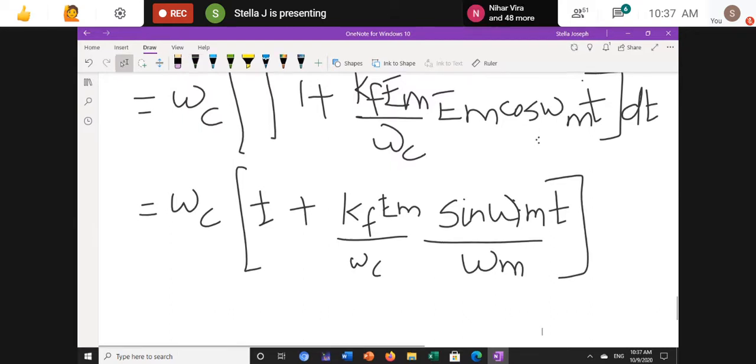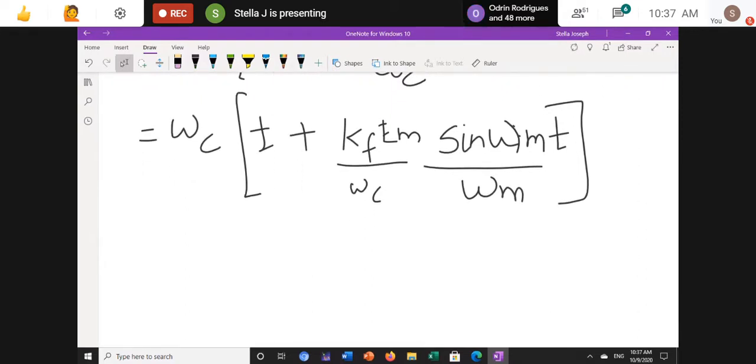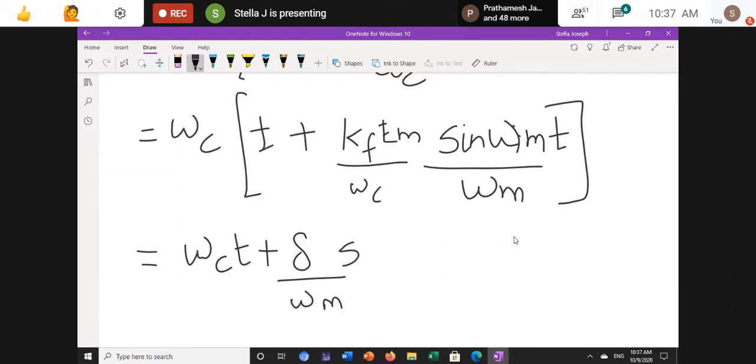Now, if I take this omega c inside, it will give me omega c t plus, omega c gets cancelled, and I can change this kf em into delta divided by omega m into sine omega mt. So this is the value of theta of t, this is equation 2.